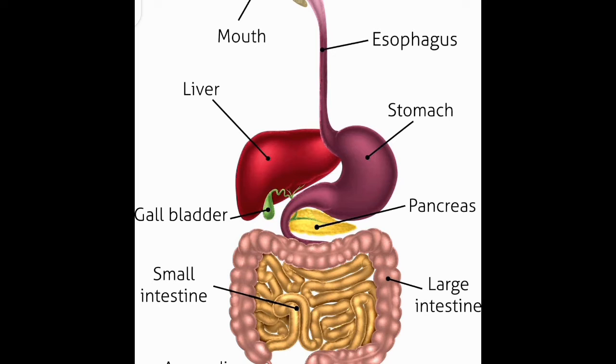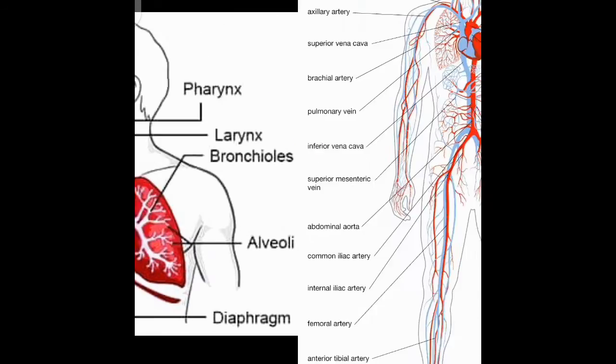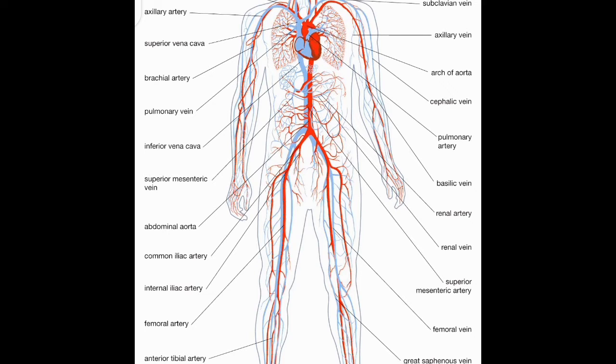This is the digestive system, in which food is digested and the important nutrients are absorbed from the food. This is the breathing system, in which oxygen is taken in and carbon dioxide is taken out of the body. This is the circulatory system, the transport system, in which all the nutrition absorbed in the blood is transported to all parts of the body by the blood. So this is the circulatory system.